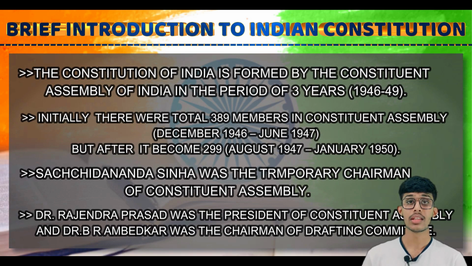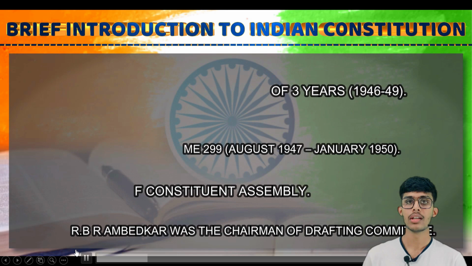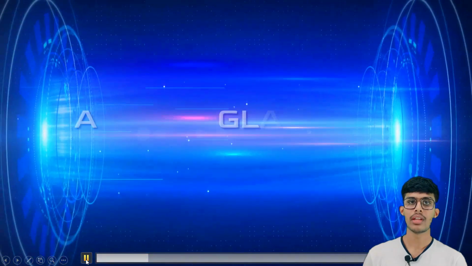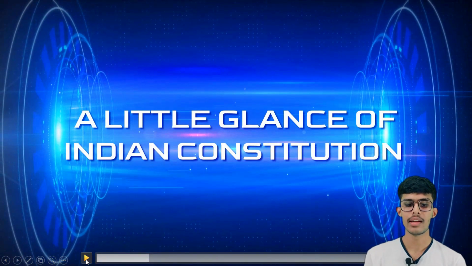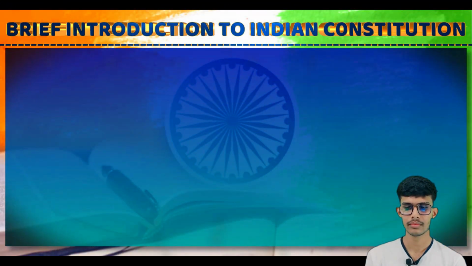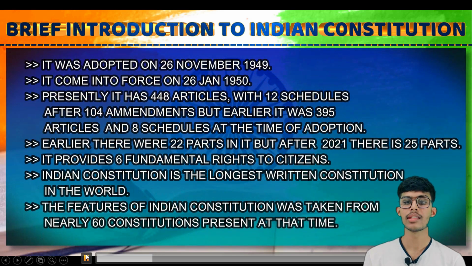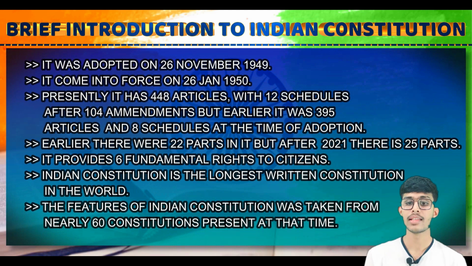Sachchidanand Sinha was the temporary chairman of the Constituent Assembly, Dr. Rajendra Prasad was the president of the Constituent Assembly, and Dr. B.R. Ambedkar was the chairman of the drafting committee. Take a little glance at the Indian Constitution. The Indian Constitution was adopted on 26 November 1949, and it came into force on 26 January 1950.